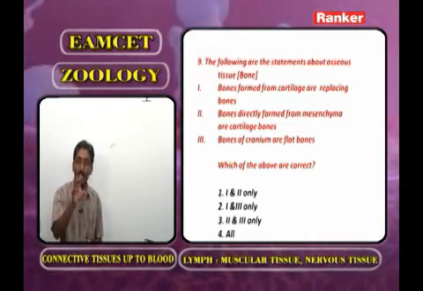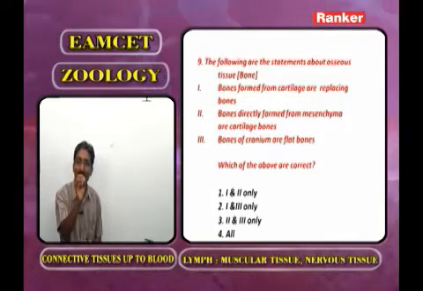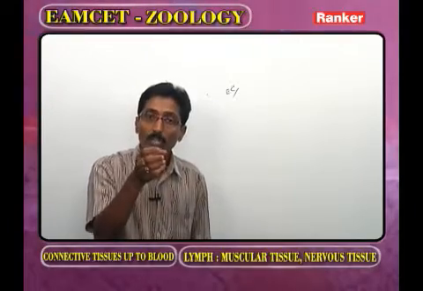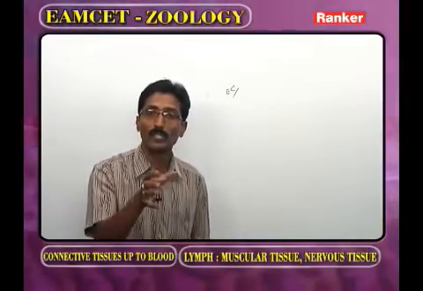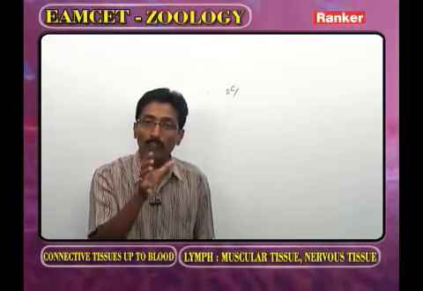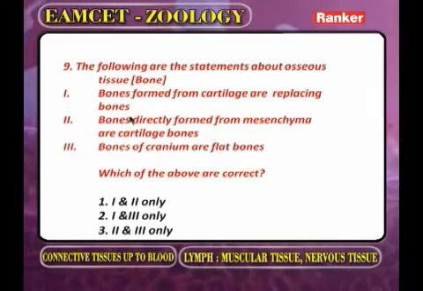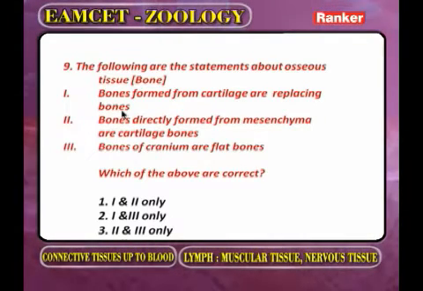Whereas during development, the connective tissue of mesenchyme undergoes ossification and the bone develops. Such a bone we call a dermal bone. Now carefully you have to observe the statements. Bones formed from the cartilage are replacing bones. 100% it is a correct statement.